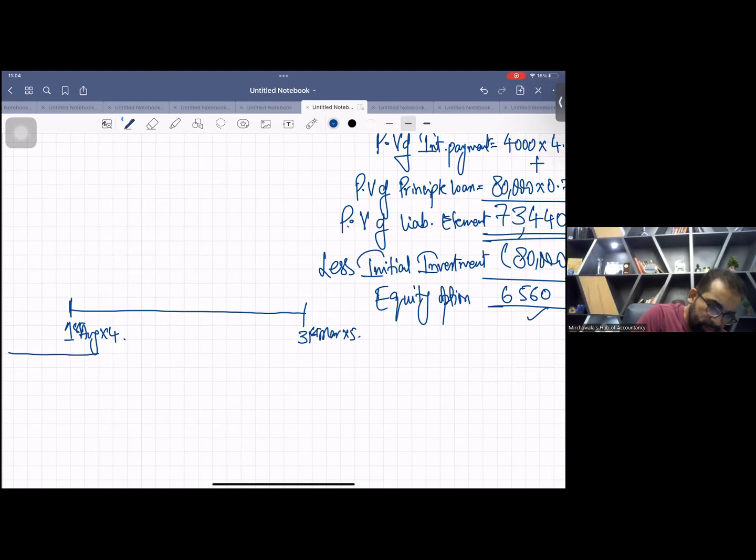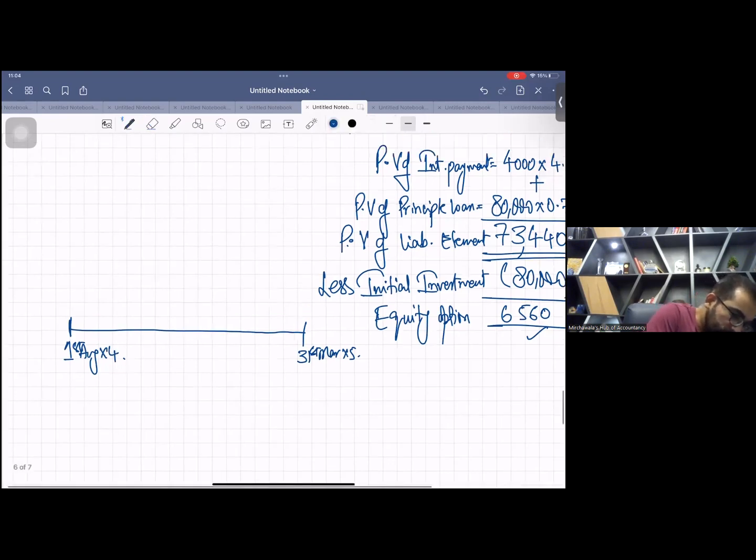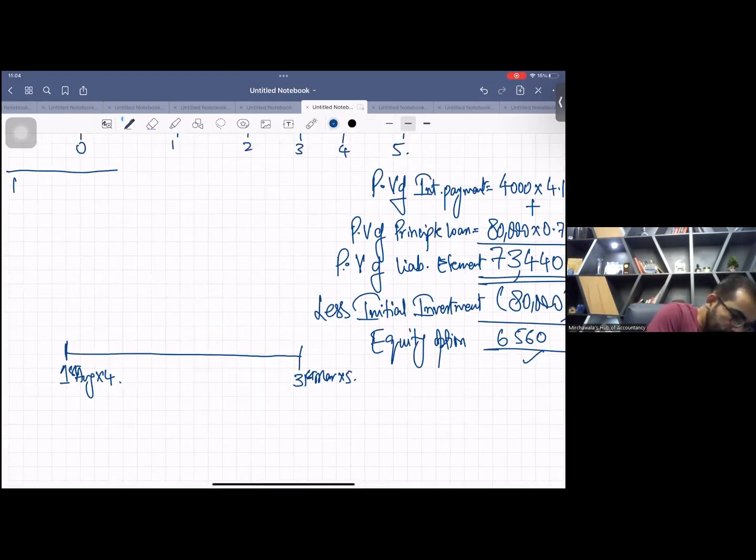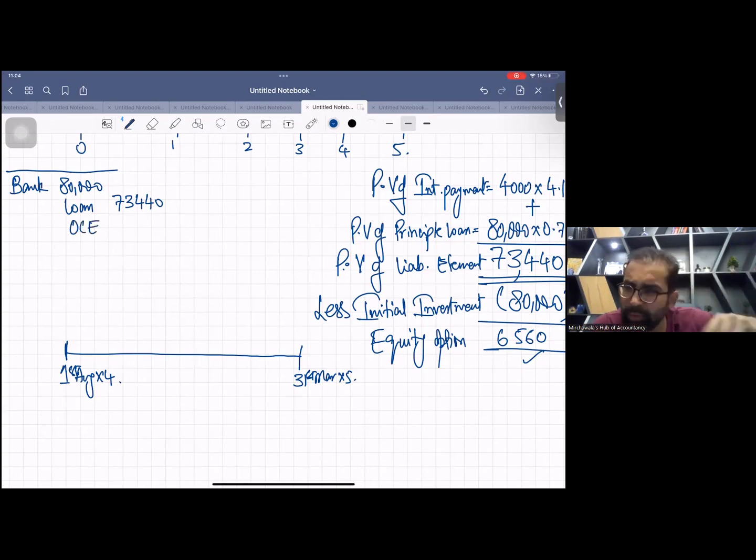You should have made the entry initially: bank debit 80,000, loan credit. How much is the loan? 73,440. And equity option, which is OCE. You can write OCE, that's also correct. Equity option is 6,560. This should be the entry. You should make this entry.